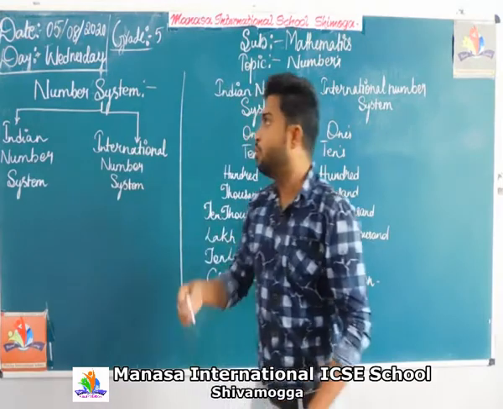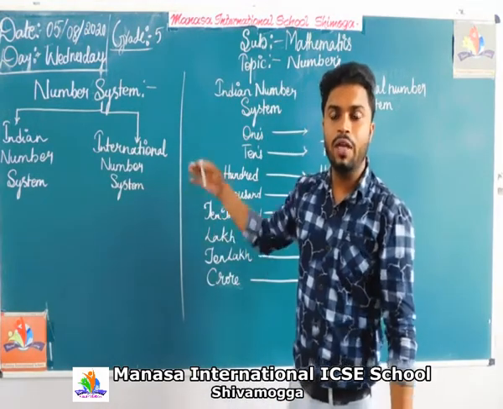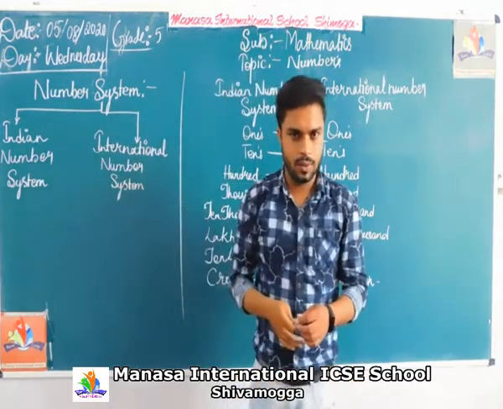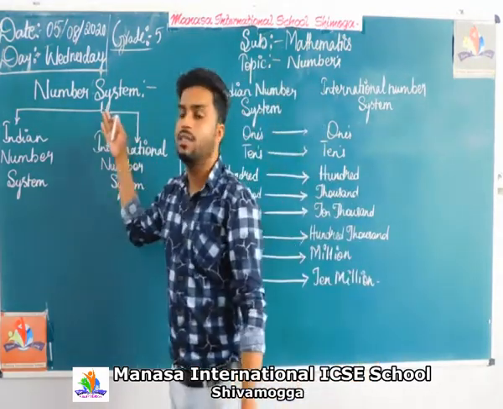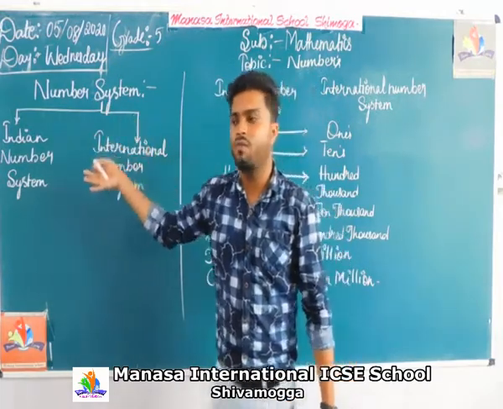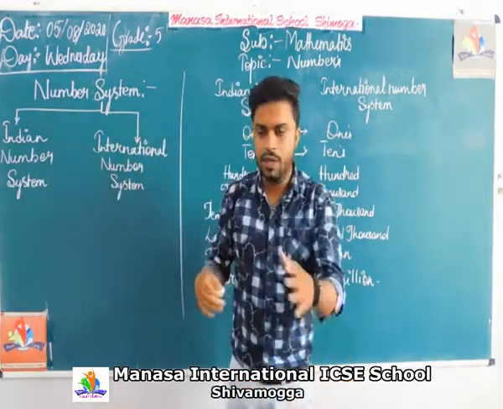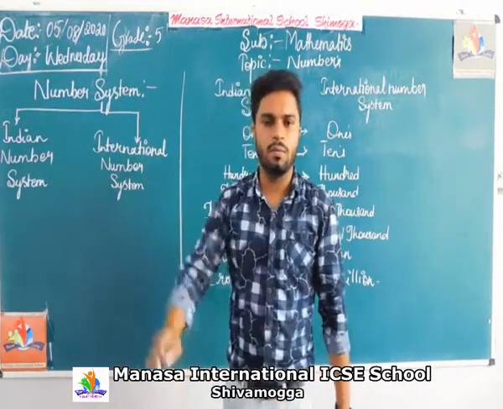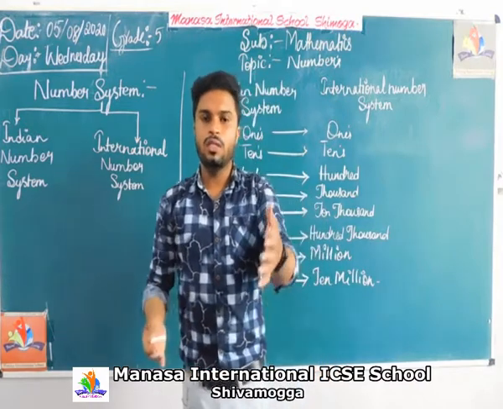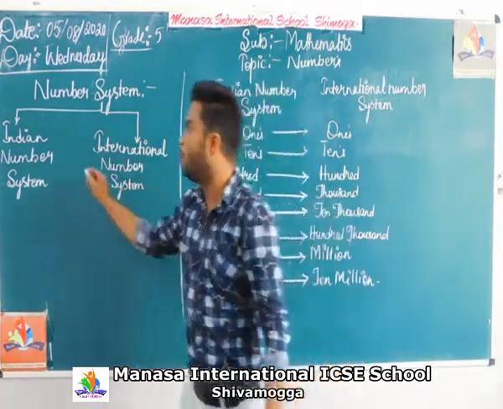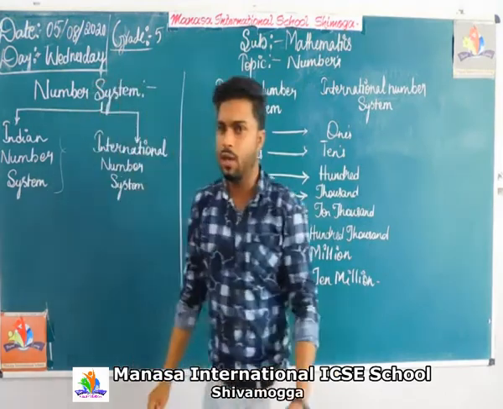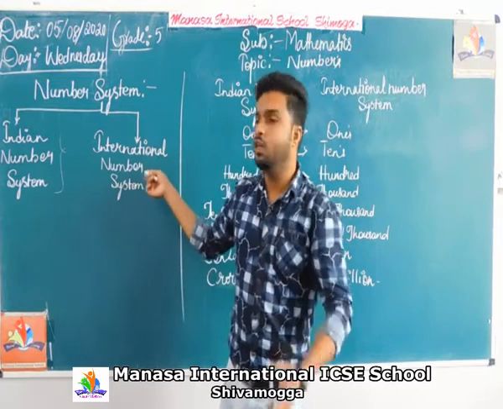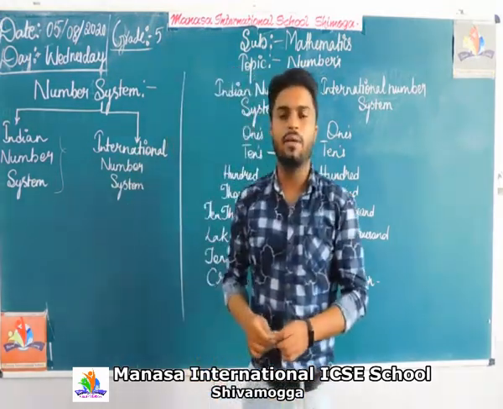So, in today's class, we are going to study the further classification of the number system. The number system is classified into two types: the Indian number system and the international number system. Till the 4th standard, you have studied only the Indian number system. Now, from the 5th standard, you are going to study the international number system.